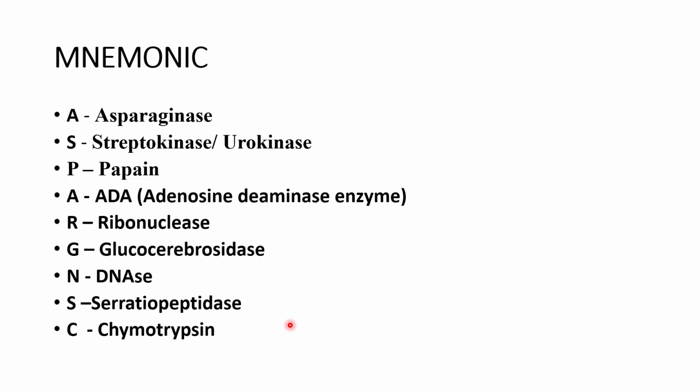You can learn this topic with the help of this mnemonic.